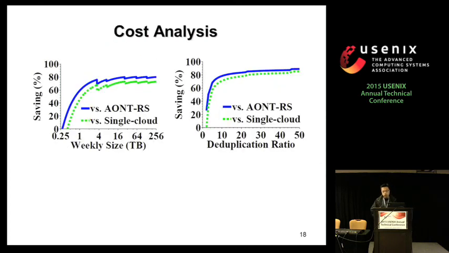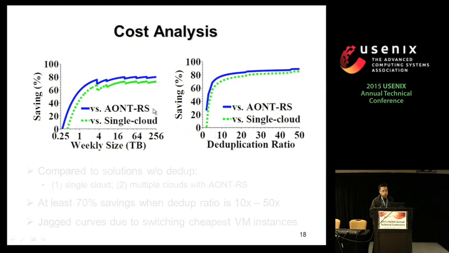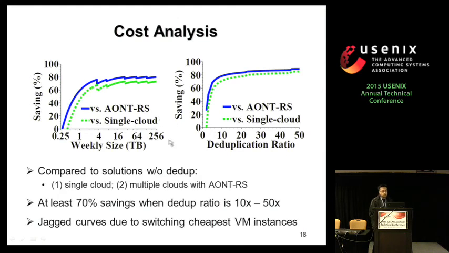And finally is the cost analysis. We consider different cases of different weeks of backups and also different deduplication ratios, and we compare with two baseline schemes, the single cloud and the multiple clouds with all-or-nothing RS. Both of them don't have deduplication. And we find that we can achieve 70% of savings because we allow deduplication.